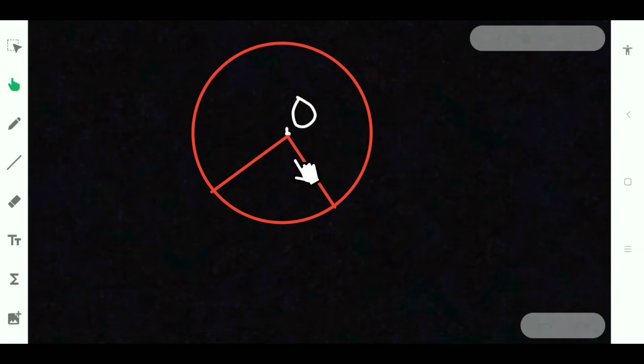The sector is nothing but the region bounded by an arc and two radii joining the center to the endpoints of the arc. That means this is the sector. If I name it OYB, then OYB will be the sector over here. Okay?